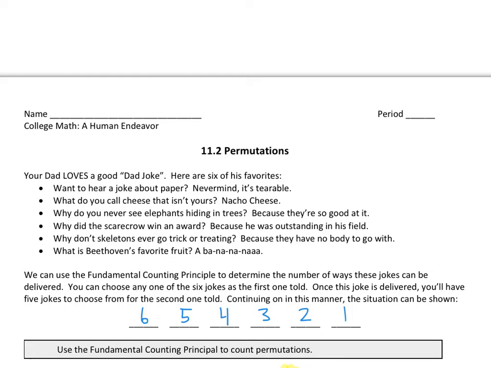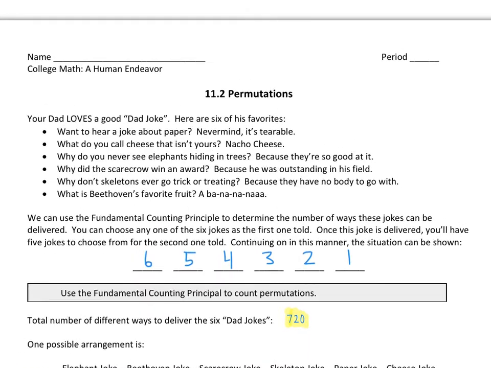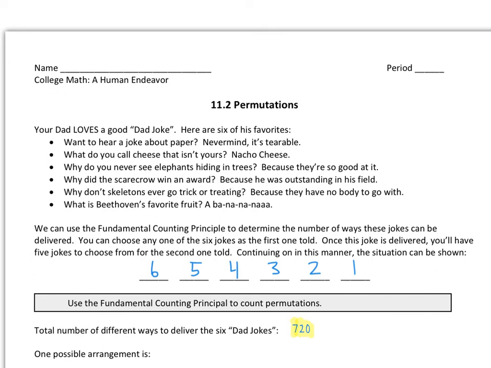So how can we go ahead and use the counting principle? Well, remember we would just multiply these cases together, and so the number of different ways to deliver the dad jokes is simply 720. 6 times 5 times 4 times 3 times 2 times 1. This is actually known as a special number, and we'll bring those into play shortly.